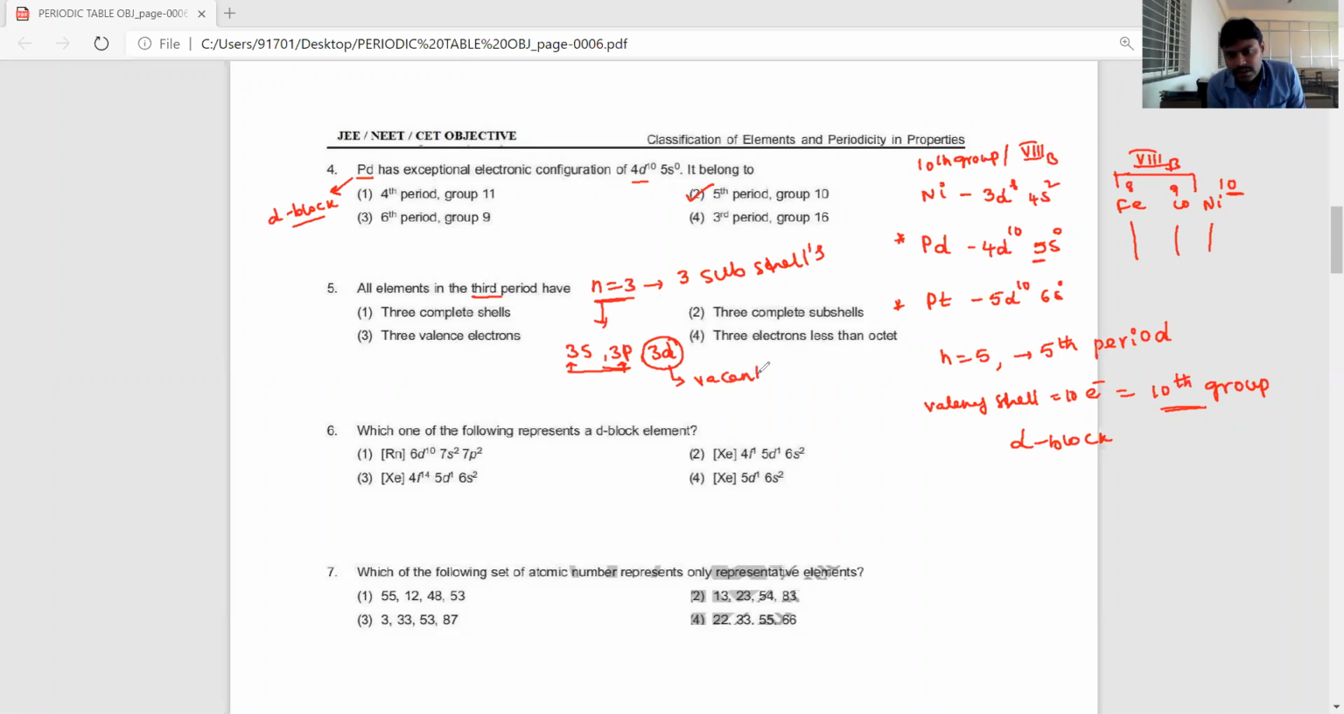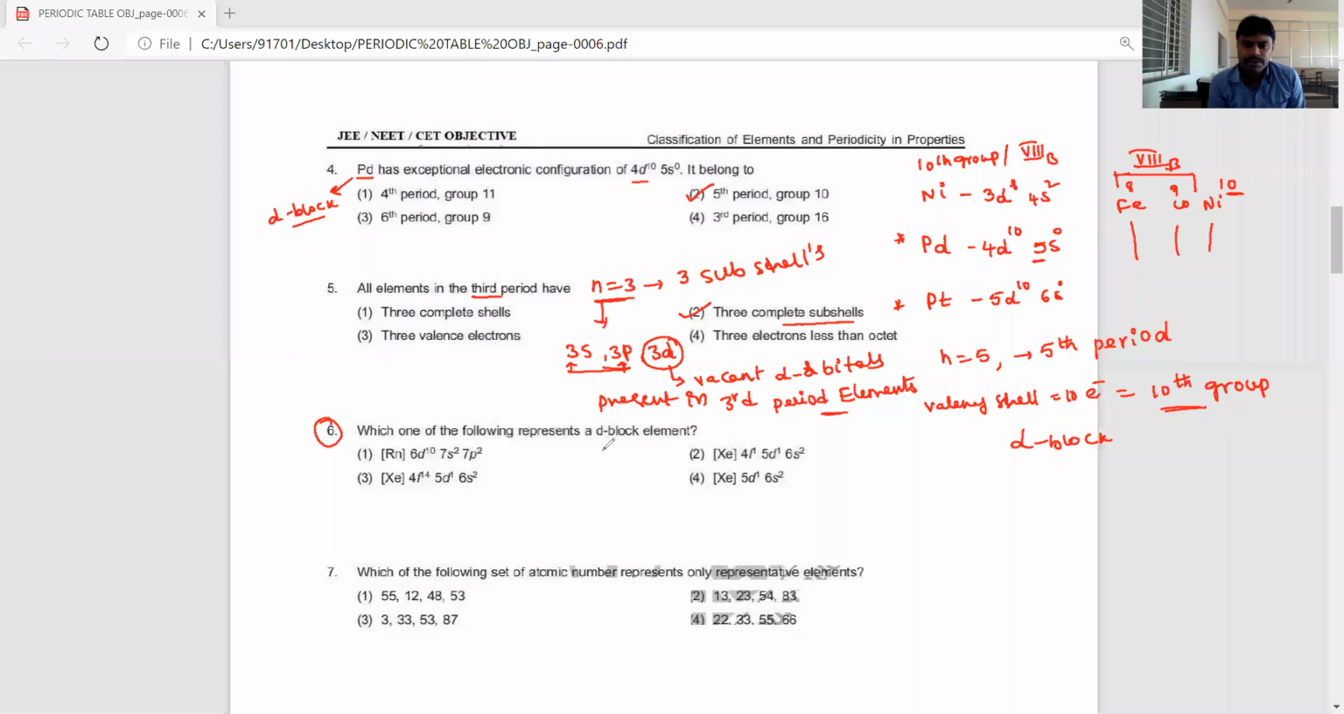Vacant d orbitals are present in third period elements. All the elements in the third period have 3 subshells present. What are those 3 subshells, dear students? 3s, 3p and 3d subshells are present. So your answer is the second option. Okay, clear? Now let's see the 6th question.